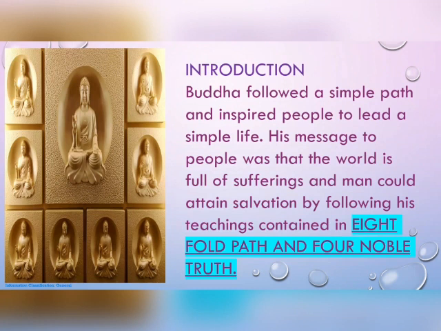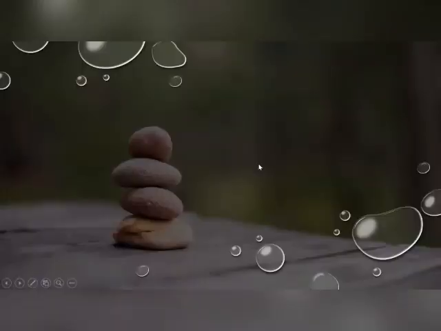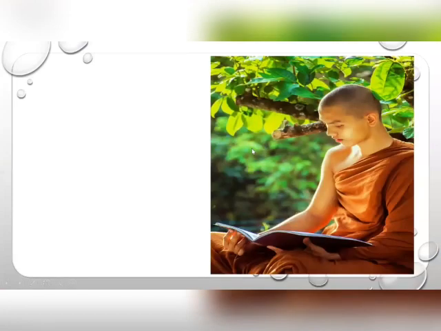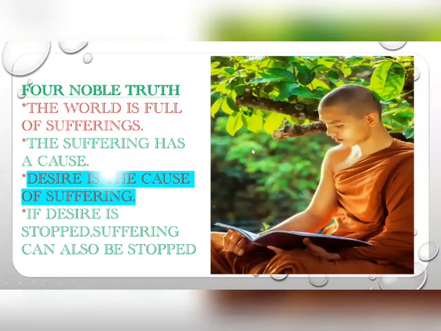In the introduction itself, it is mentioned that Buddha followed a simple path and inspired people to lead a simple life. Let us see what these Eightfold Path and Four Noble Truths are. We are going to discuss the Four Noble Truths. You know the meaning of noble, and these truths are noble.